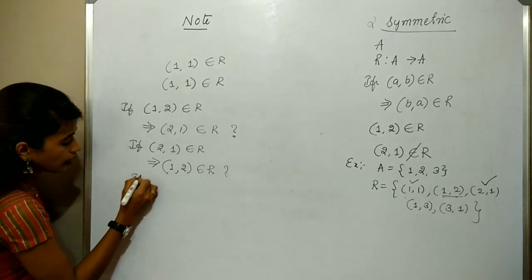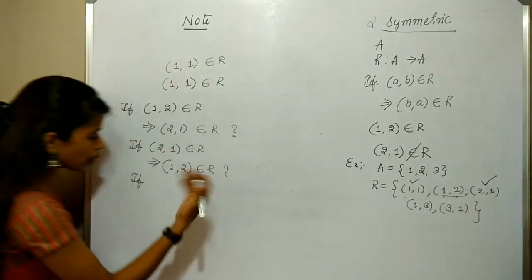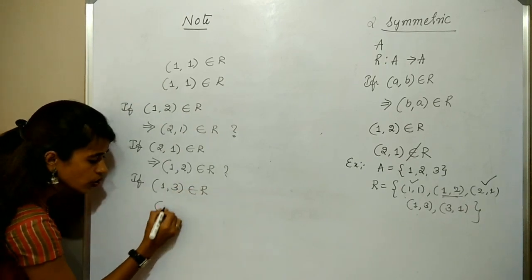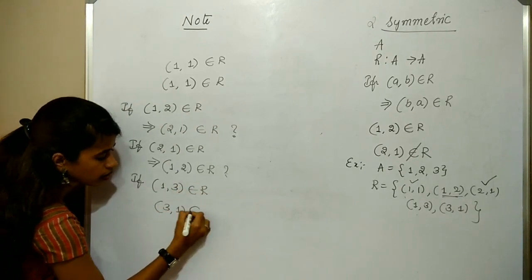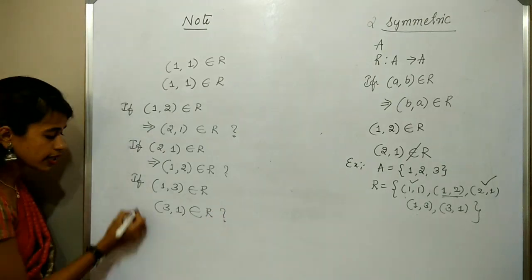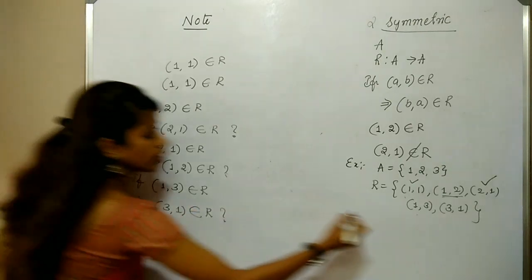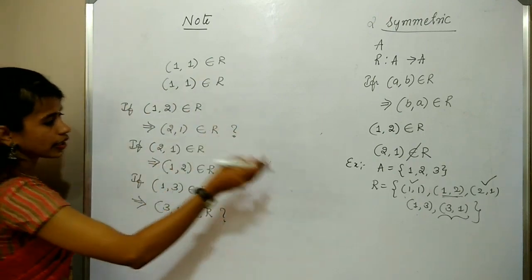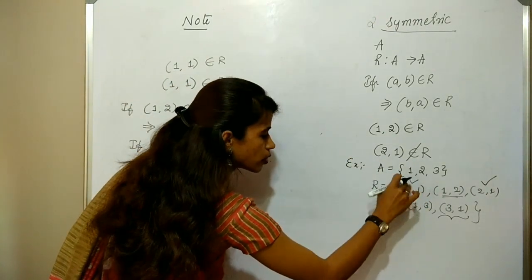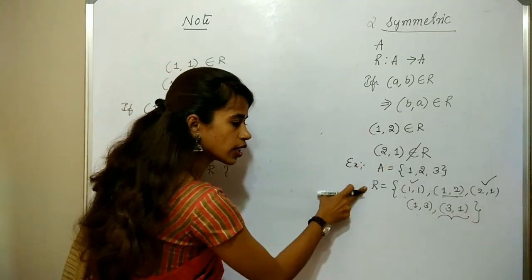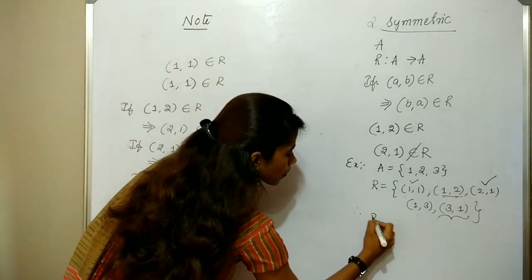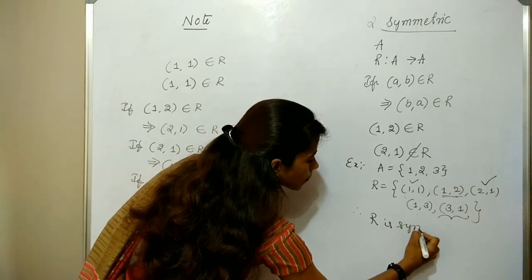Next, the element (1, 3) belongs to R. Is (3, 1) in R? Here is (3, 1). So if I take any element, whose opposite, reverse order, also belongs to the set R, therefore this relation R is symmetric.